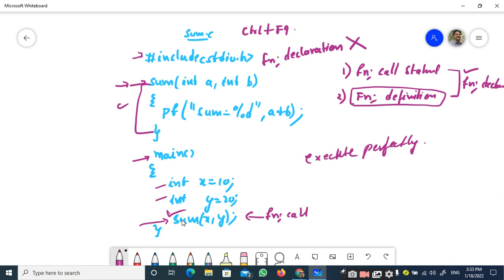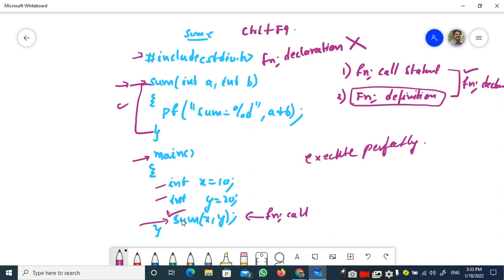Let me give a quick recap of what we have discussed. What is function declaration? Function declaration is nothing but giving some information to the compiler regarding the function. What type of information are you giving? The return type of the function, the name of the function, the number of parameters, the order of parameters. Every piece of information you give to the compiler, that is called function declaration.